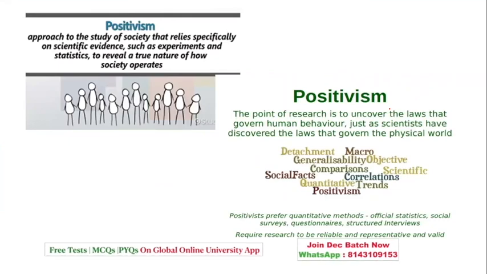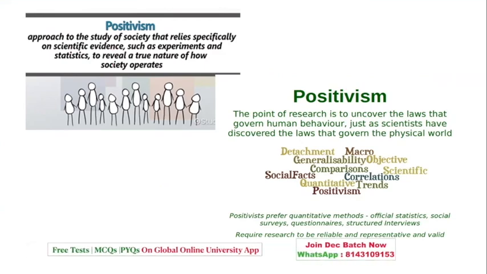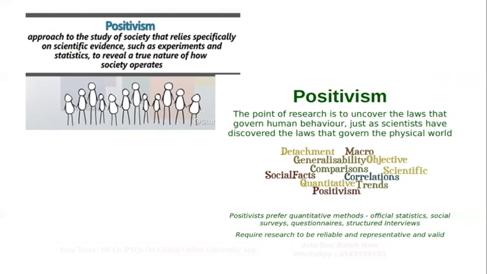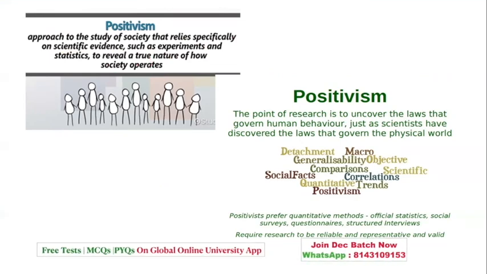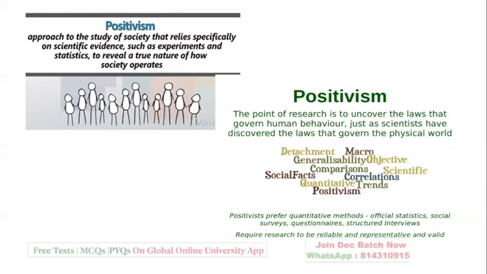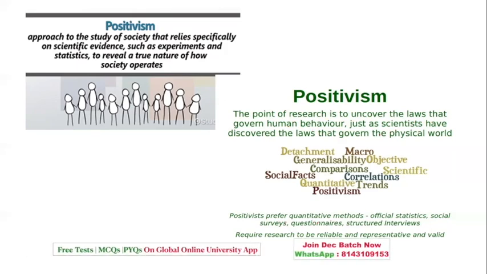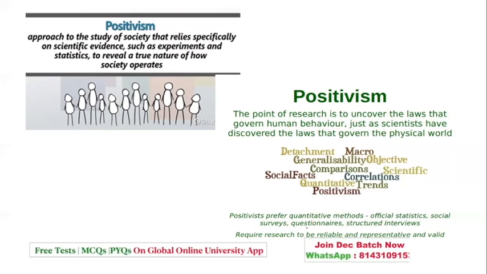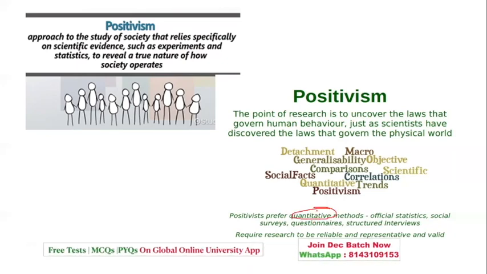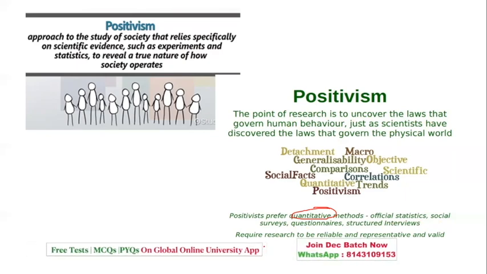Now let's come to positivism and post-positivism. When I say positivism, it is one which relies completely on scientific evidence such as experiments and statistics, revealing the true nature of society. It is basically to uncover the laws that govern human behavior, but in a scientific method. So it refers to quantitative methods, statistics, survey, questionnaire. We just now did what is included in quantitative methods. It requires research to be reliable, representative as well as valid.